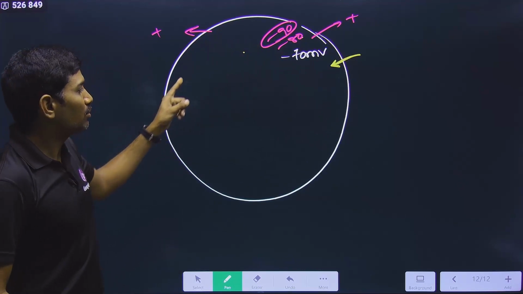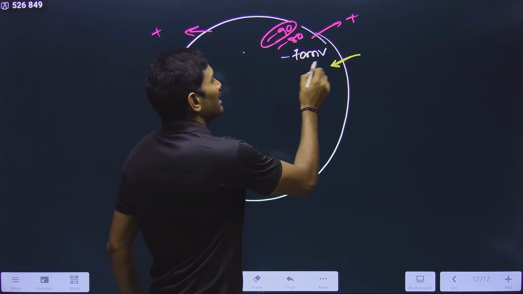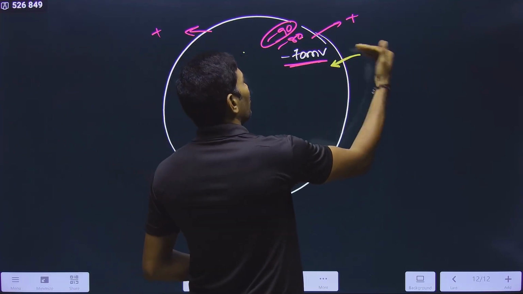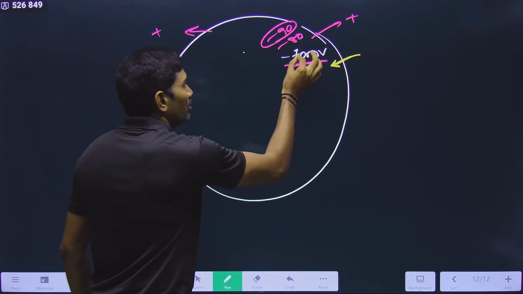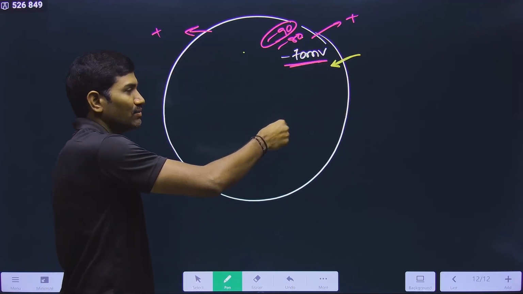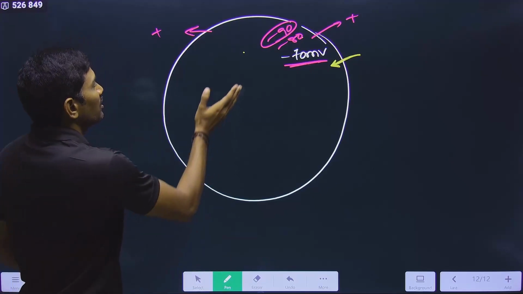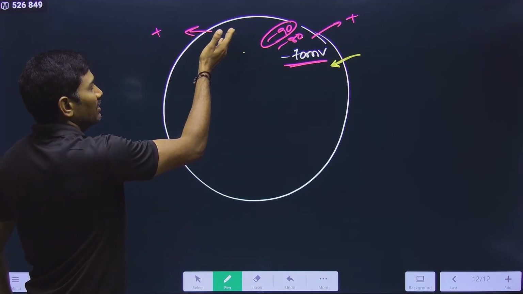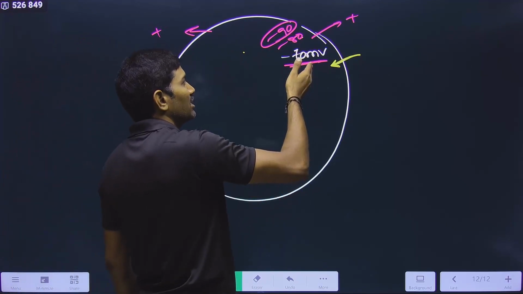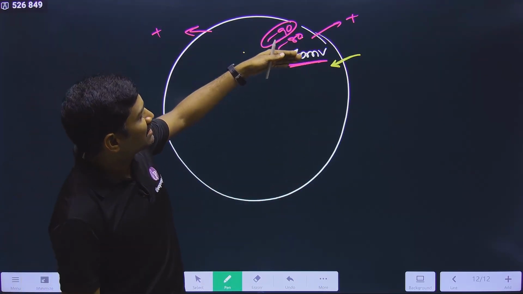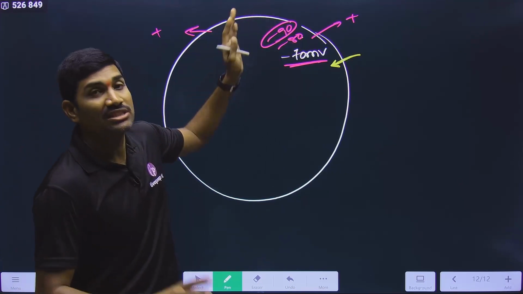Please observe carefully. Potential inside the cell we are measuring. At the resting stage it is minus 70 millivolts. Entry of positive ions into the cell will cause a decrease in this value from minus 70 to minus 60, minus 50, likewise 0, and then plus 20, plus 30, plus 45. If positive ions are going out from plus 45, it goes to plus 40, plus 30, plus 20, plus 10, 0, minus 10, and so on down to minus 70, and if plus is still going, it can go up to minus 80, minus 90 also.